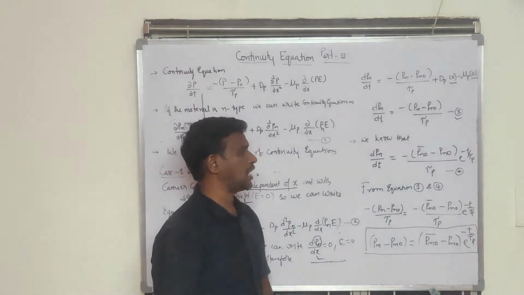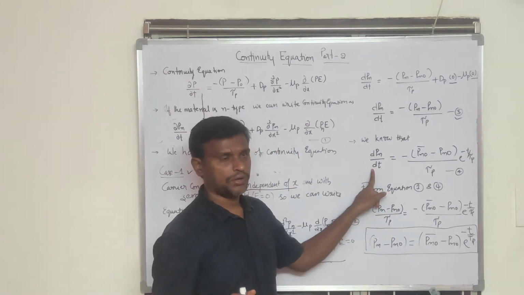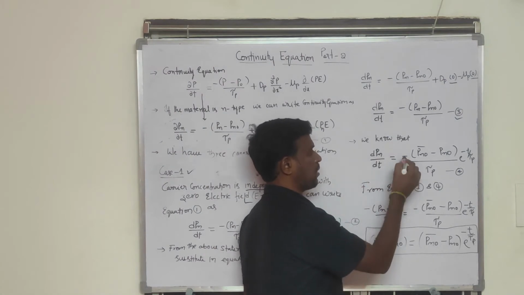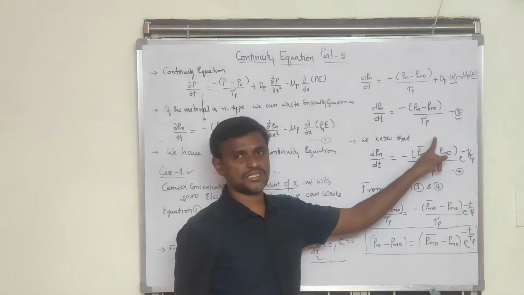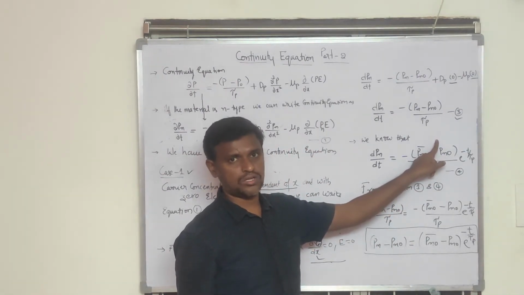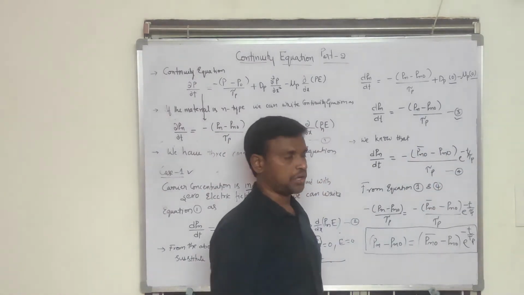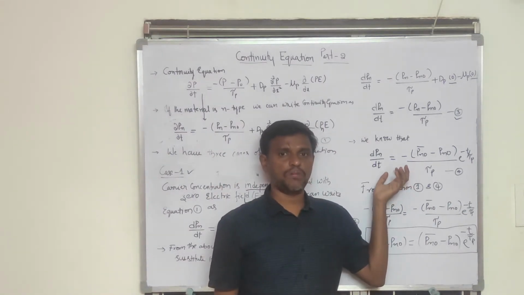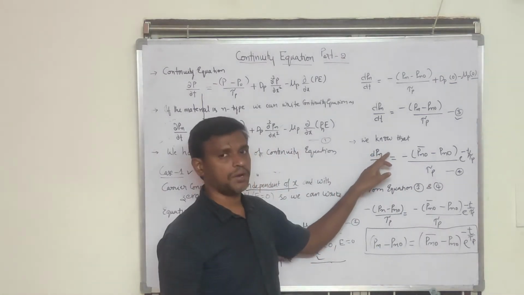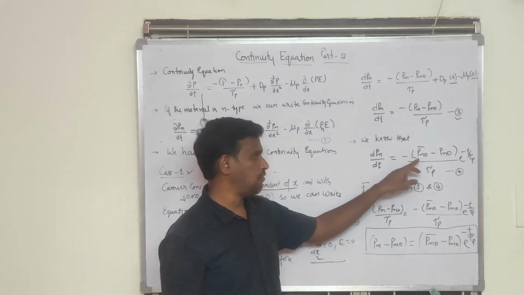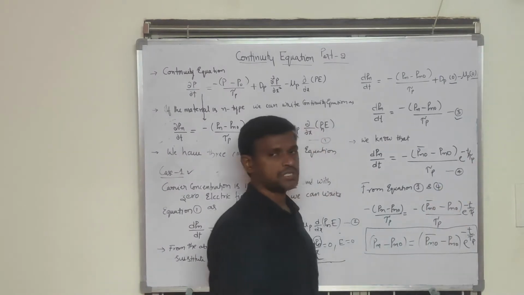In the previous discussion we derived an equation for the variation of carrier concentration with respect to t only. So that equation we got is minus of Pn naught bar minus Pn naught, that is nothing but the excess carrier concentration or the injected carrier concentration, by tau p multiplied with e power minus t by tau p. In the previous discussion on generation and recombination, I derived this equation, that is dPn by dt equal to minus of Pn naught bar minus Pn naught by tau p multiplied with e power minus t by tau p.